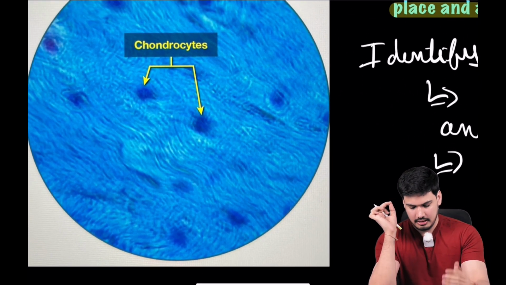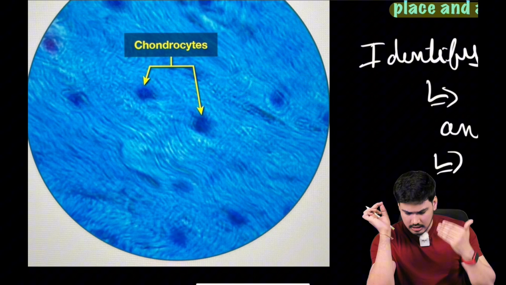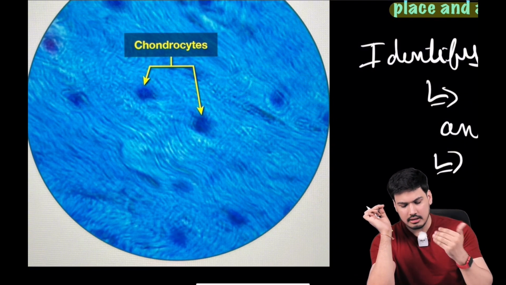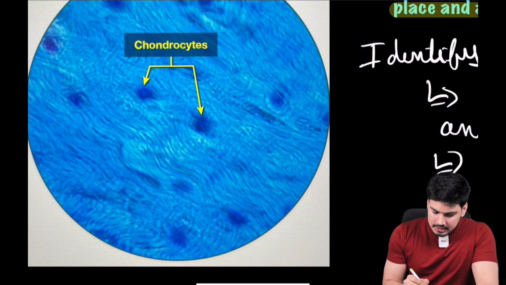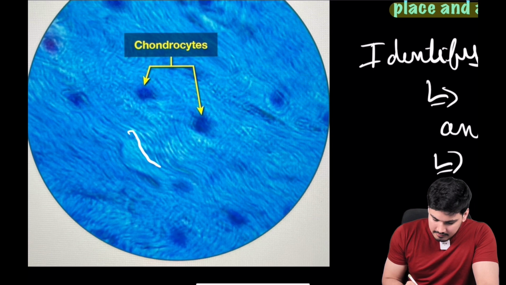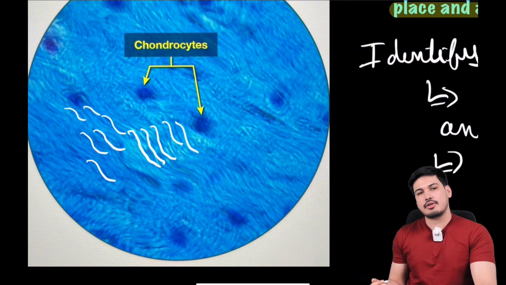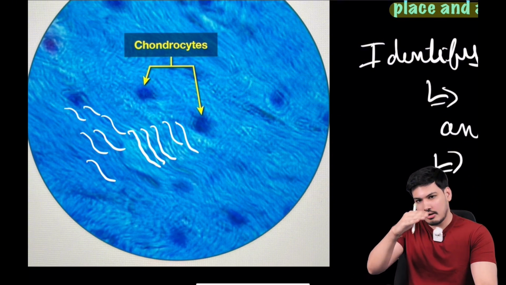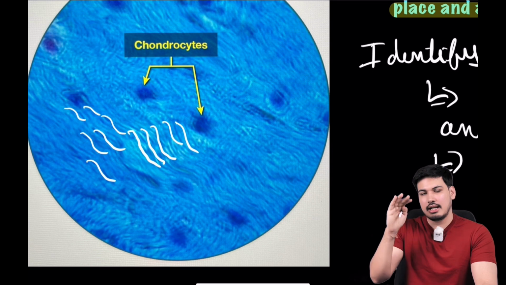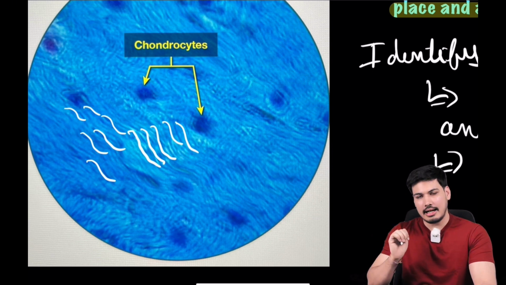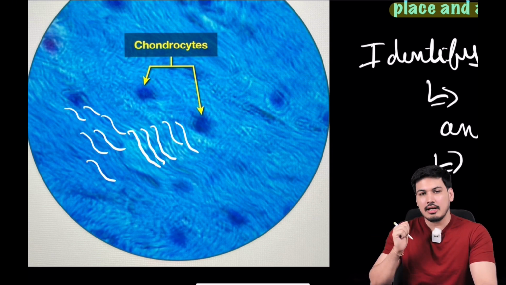Very easy to identify. What do you see in the slide? Just look at the slide and try to appreciate the features. You are seeing something like parallel fibers are running. Can you see? These are parallel in nature, right? Parallel rows are there. This is what they write in literature also. If you see parallel rows of cells or chondrocytes in a slide, that is most likely to be fibrocartilage.